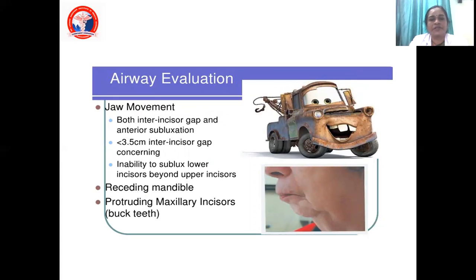Another important thing we want to check is the jaw movement, whether the patient is able to recede the mandible, protrude, everything. So jaw movement, again, how are you going to find out? The interincisor gap and anterior subluxation. So what is the interincisor gap? The distance between the upper incisor and the lower incisor.